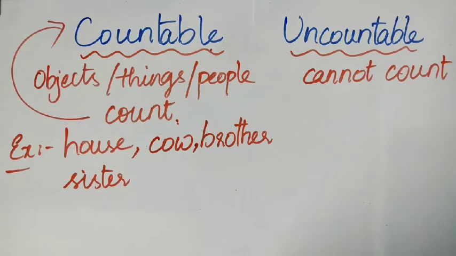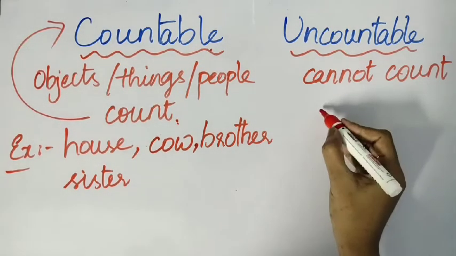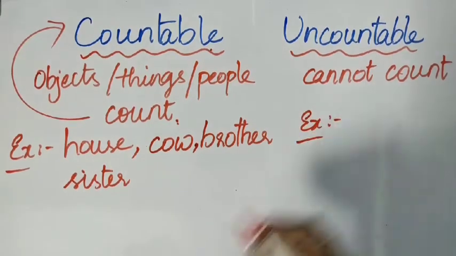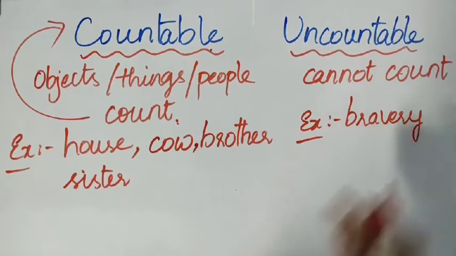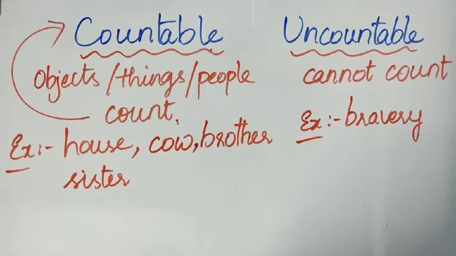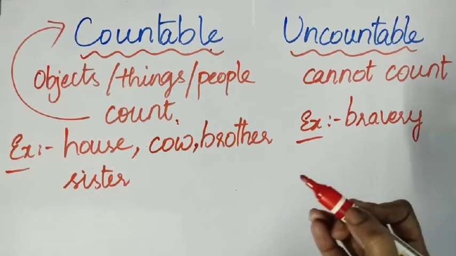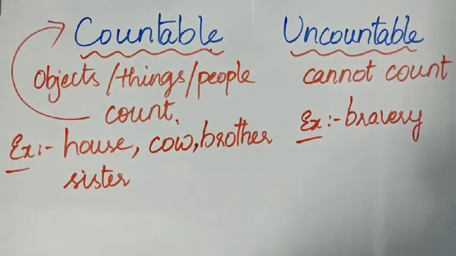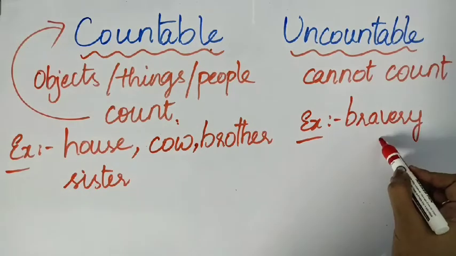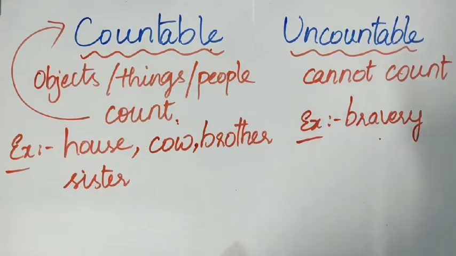For example, just now we discussed the abstract nouns, qualities. Now, can you measure this? Can you count this bravery? If your brother, if your father is very brave, can you tell that he is so and so brave? He is this much brave, or he is having 2 kgs of bravery, 3 kgs of bravery? No, this is uncountable. You cannot count this. So, such kind of things come under uncountable nouns.